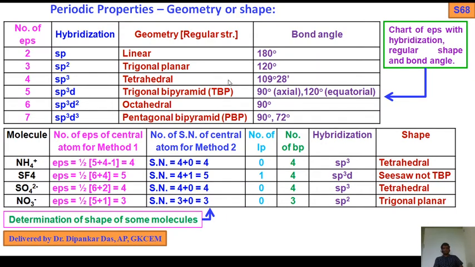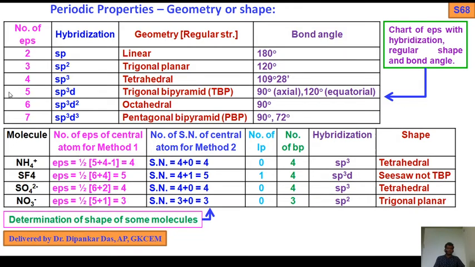Okay, look, I have prepared a chart of EPs with hybridization, regular shape and bond angle. If the number of EPs is known, the first column is number of EPs, then hybridization, then geometry. We consider a regular structure. If you get number of EPs 2 by using method 1 or method 2, then hybridization will be sp, 1 plus 1, 2. Geometry will be linear. Bond angle will be 180 degree.